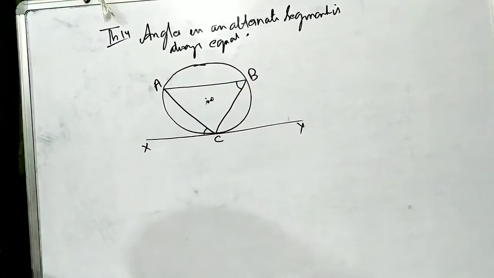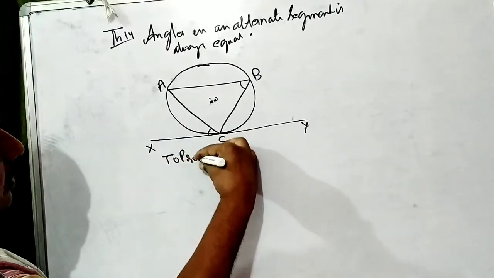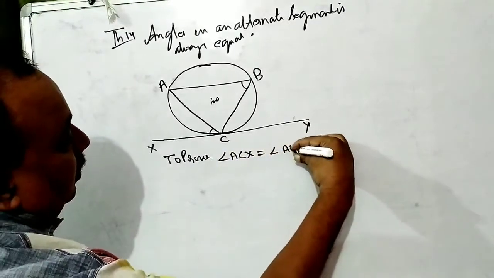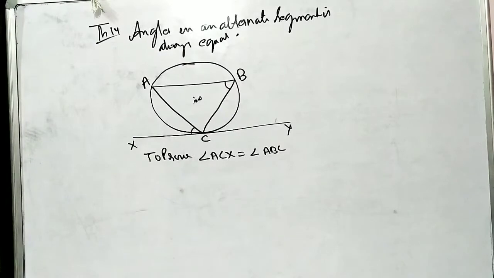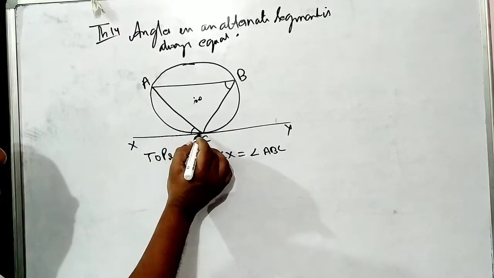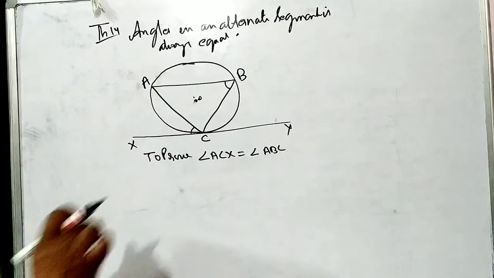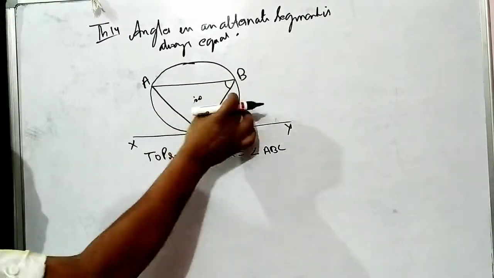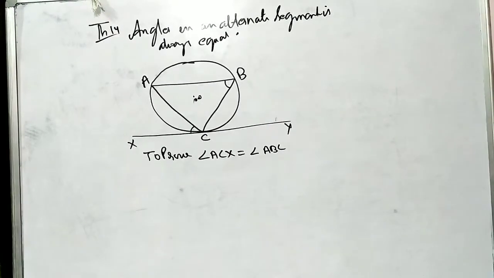This we have to prove: angle in an alternate segment. Angle ACX is equal to angle ABC. Is this clear? Then the angle made by the tangent and a chord is equal to the angle made by the chord in its alternate segment. You have to think it.